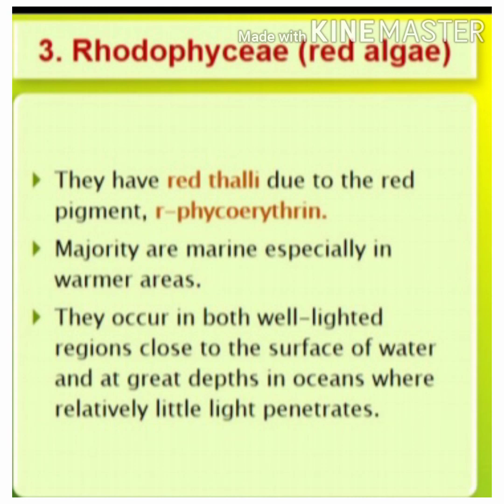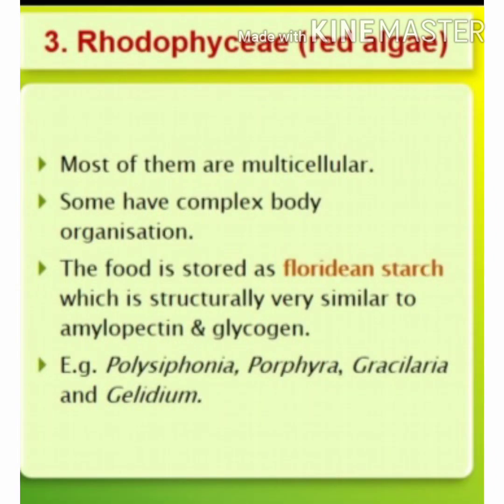Then comes the last group of algae. They are Rhodophyceae or red algae. They have a red thallus due to the red pigment called R-phycoerythrin. The majority of this group are marine, especially in warmer areas. They occur in both well-lighted regions close to the surface of water and at great depth in the ocean where relatively little light penetrates. Most of them are multicellular.